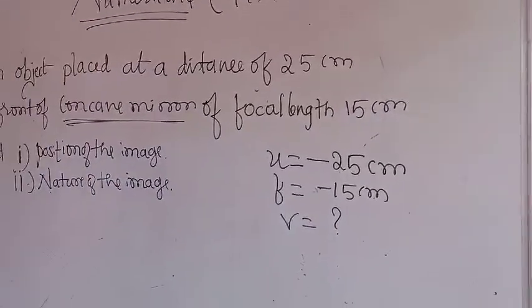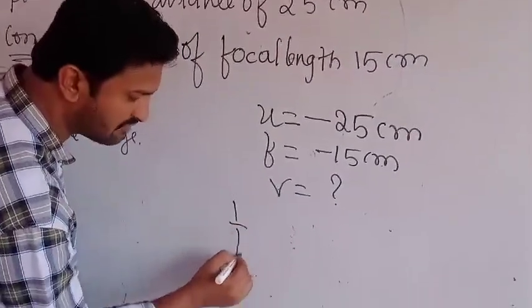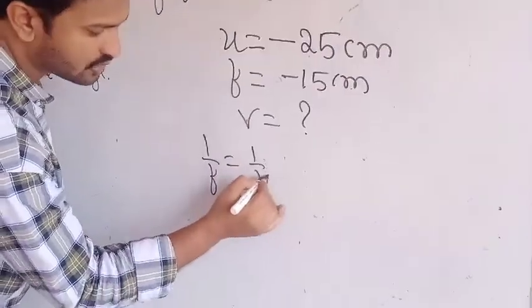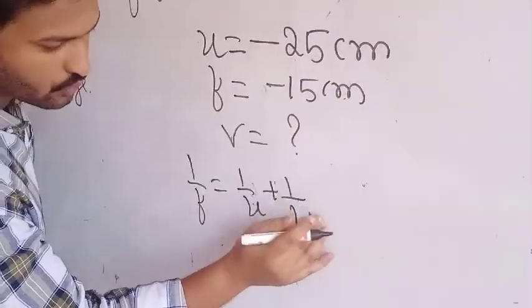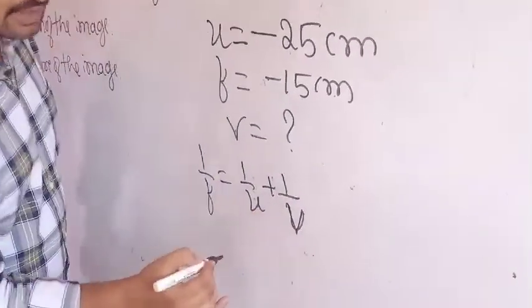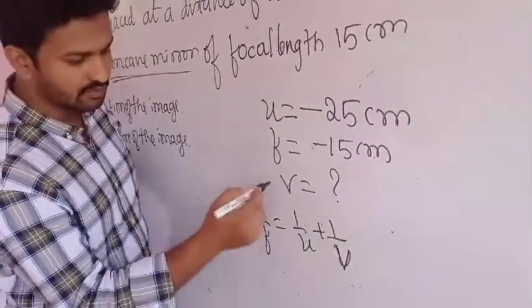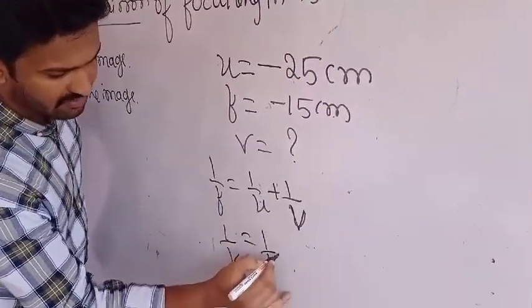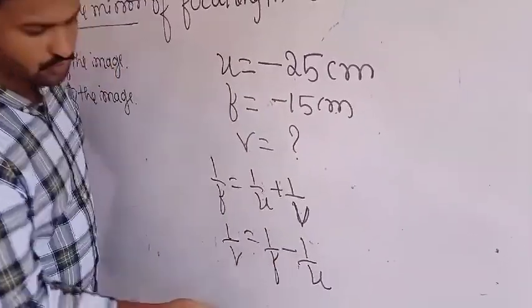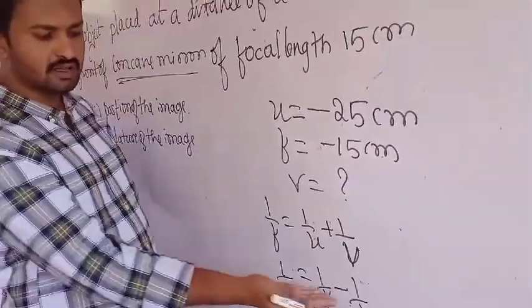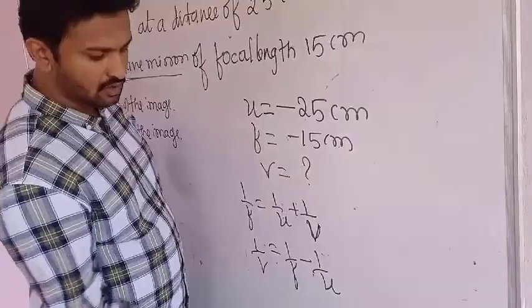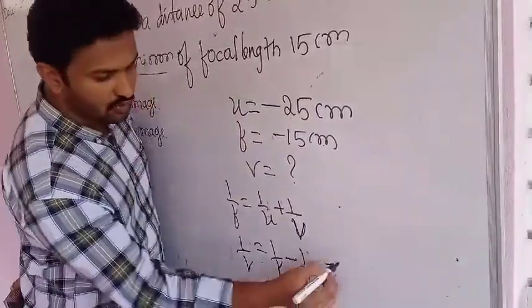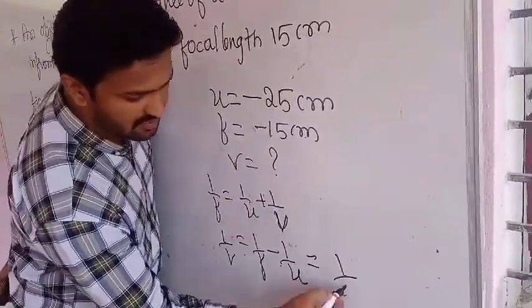Then with the help of the relation 1 by f equals to 1 by u plus 1 by v, rewrite this one. We have to find out the v value. 1 by v equals to 1 by f minus 1 by u. This 1 by u goes to the other side, becomes minus 1 by u. Substitute the values. F is minus 15.